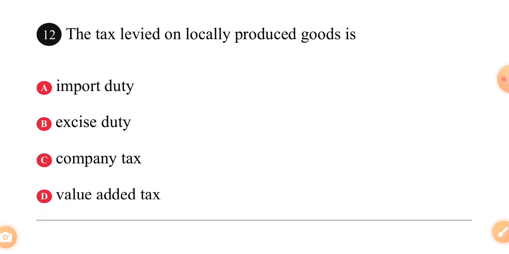Okay, look at this question number 12. The tax levied on locally produced goods is dash. A, import duty. B, excise tax. C, company tax. D, value added tax.